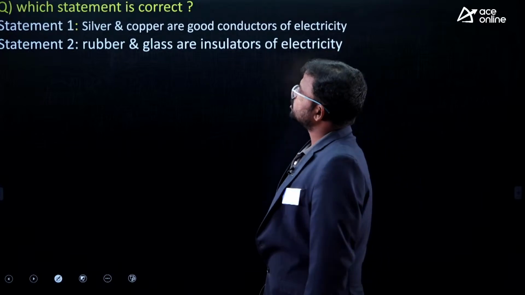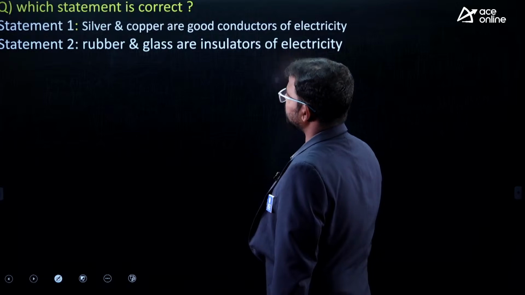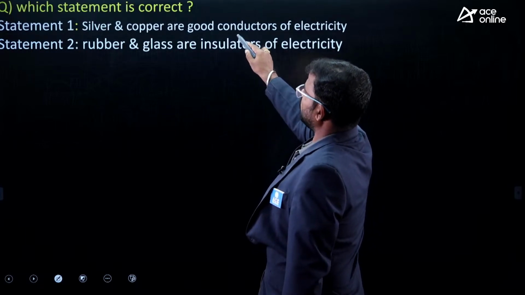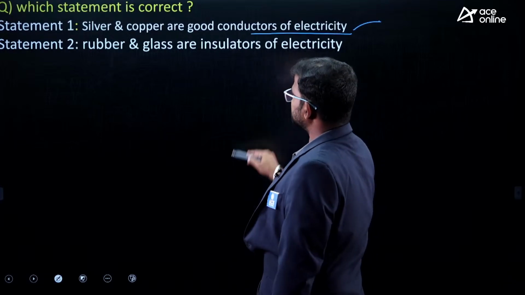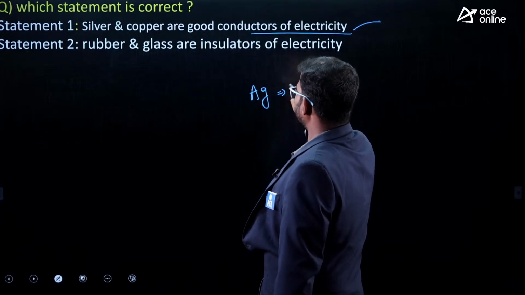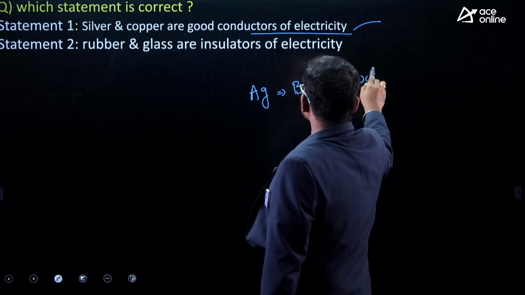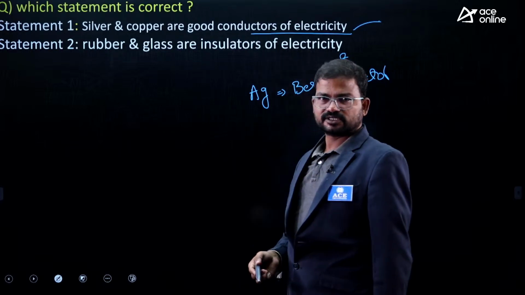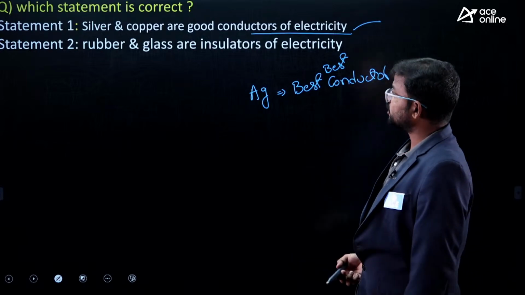Next, which statement is correct? Statement 1, silver and copper are good conductors of electricity. Statement 2, rubber and glass are insulators of electricity. Yes, silver and copper are good conductors of electricity. Of course, option 1 is the correct one. Silver is the best electrical conductor, and copper is also considered one of the conductors. Why? Because its conductivity is very high.